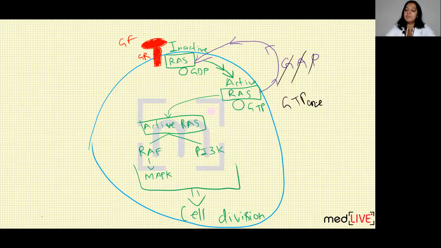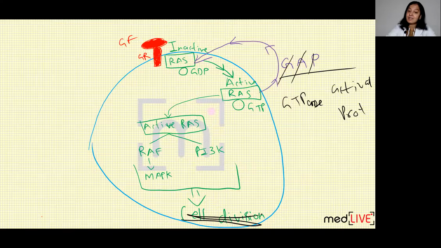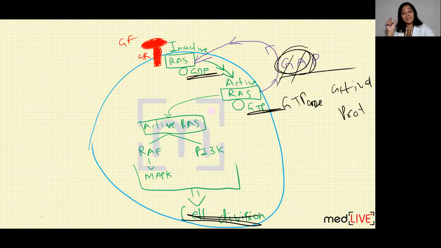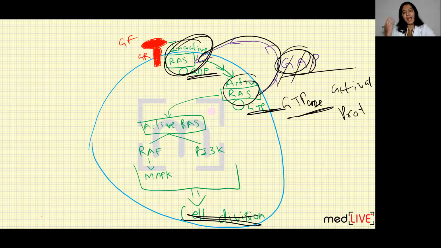GTPase is an enzyme which will split GTP. In the cytoplasm, once the cell division occurs, GAP will stimulate this and split GTP into GDP. The name itself indicates it: GTPase splits GTP into GDP. Once GTP gets converted into GDP, active RAS gets converted into inactive RAS again, and no further cell division occurs.